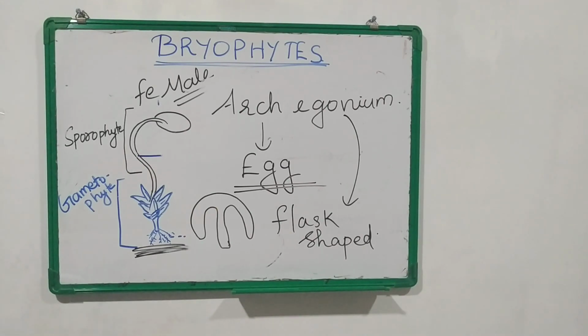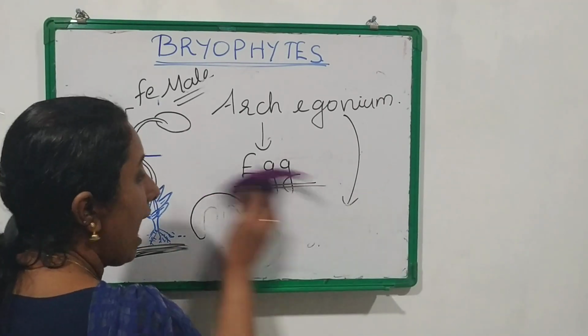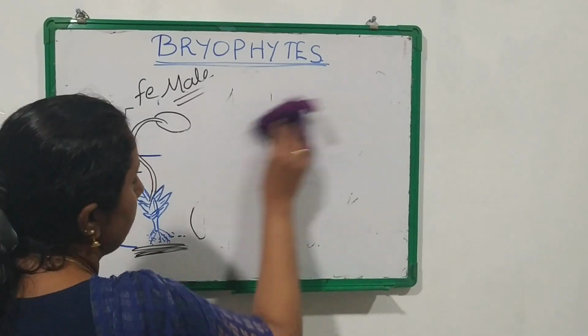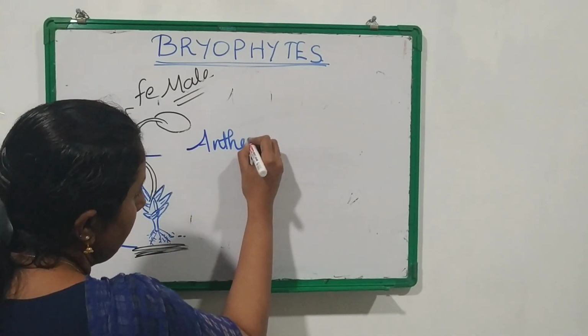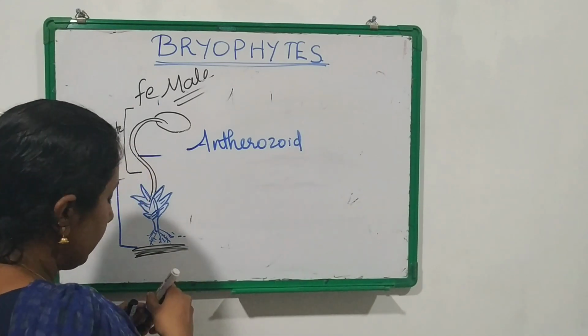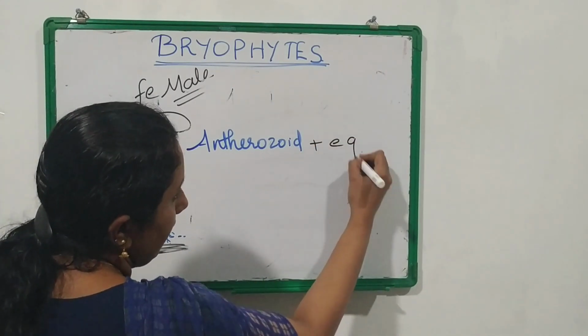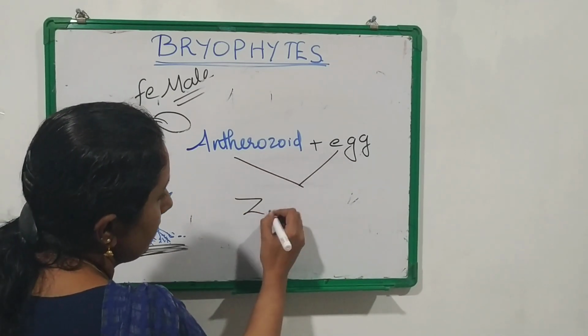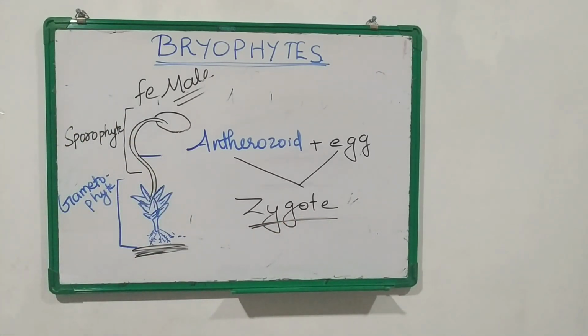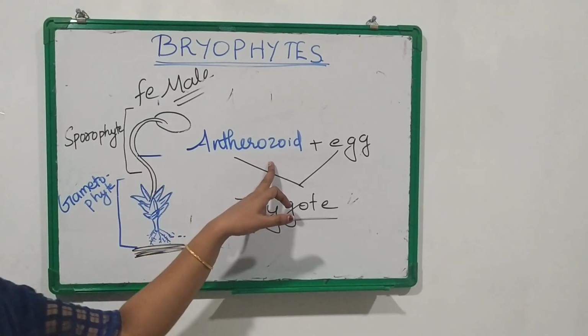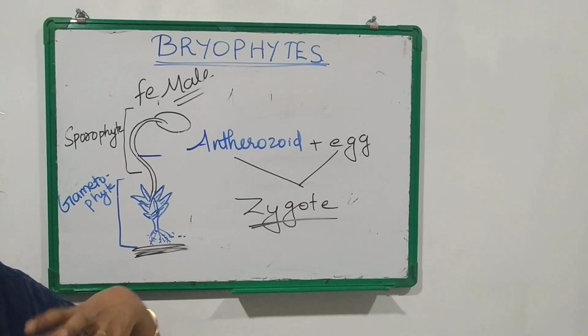Okay, then what was the name of the male gametes? Antherozoids. Okay, biflagellated antherozoids. So the male gamete antherozoid meets the female gamete egg and both of them fuse to form zygote. Okay, like any normal sexual reproduction, the male gamete fuses with the female gamete to form a zygote. Okay, so antherozoids or the male gametes are released to water.